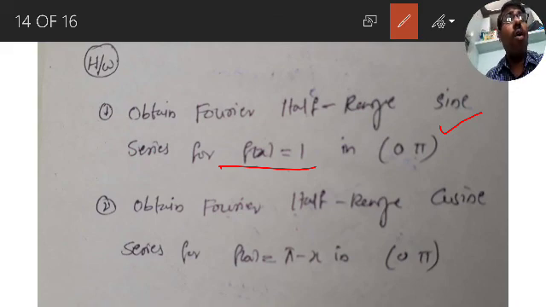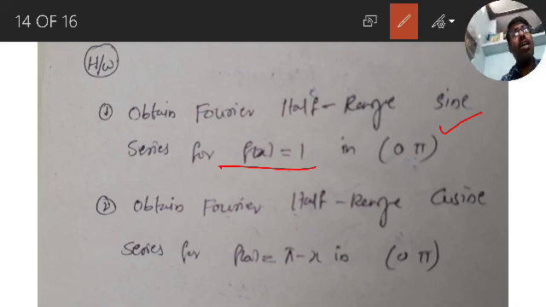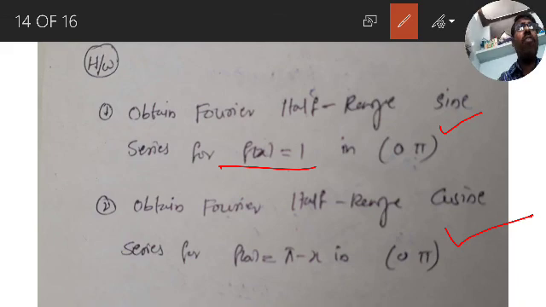Obtain Fourier half range sine series for f of x equal to 1 in 0 to pi. That is already done. The second problem is: obtain Fourier half-range cosine series for f of x equal to pi minus x in 0 to pi. The interval is 0 to pi and the function is f of x equal to pi minus x.